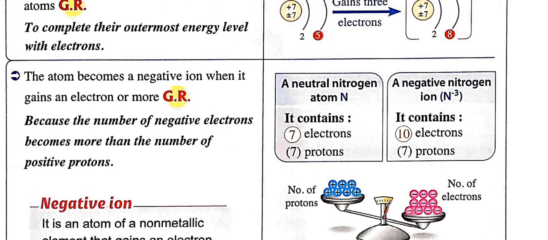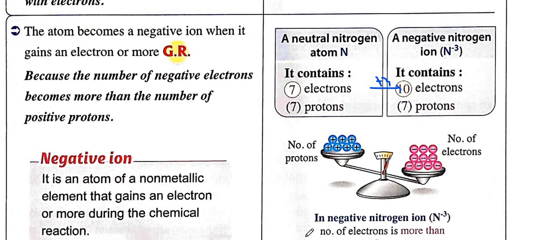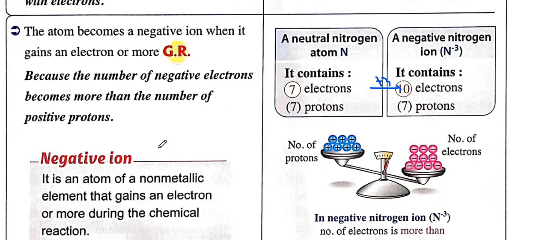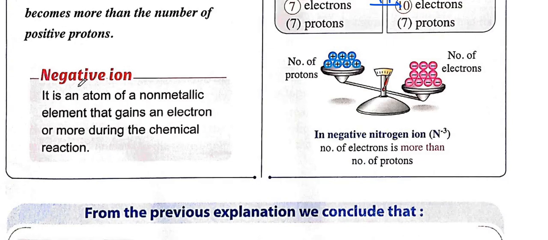Okay, so let's see. We have here 7 protons, and we said that it's going to gain 3 electrons. So the charge of the electrons is going to be negative 10, and here positive 7. So it will take the charge of the electrons, which is 10. During the chemical reaction, most non-metals tend to gain electrons to complete their outer energy level with 8 electrons. The atom becomes negative when it gains an electron or more, because the number of negative electrons is more than the number of positive protons.